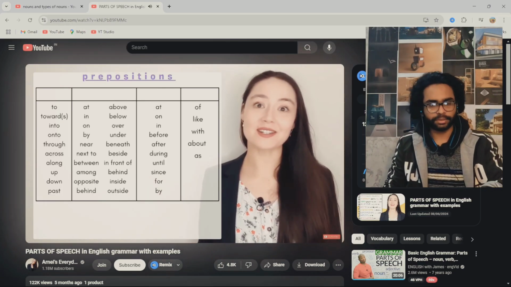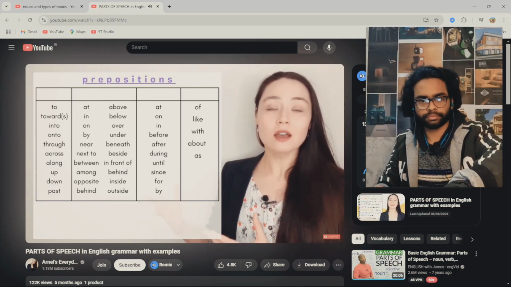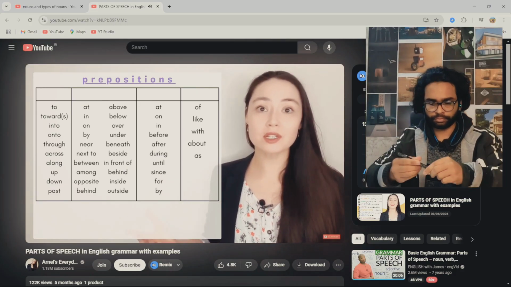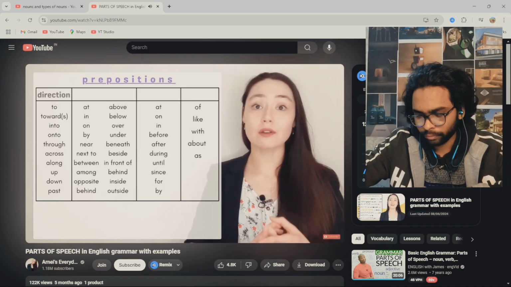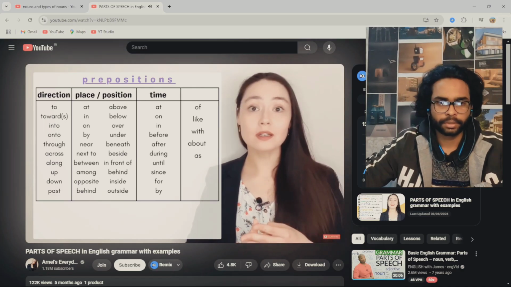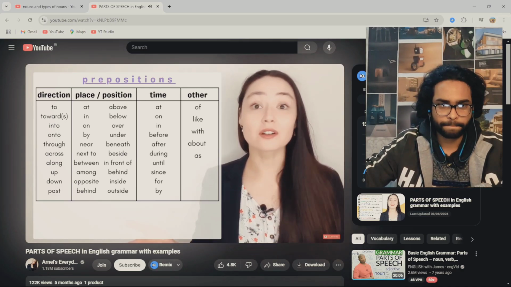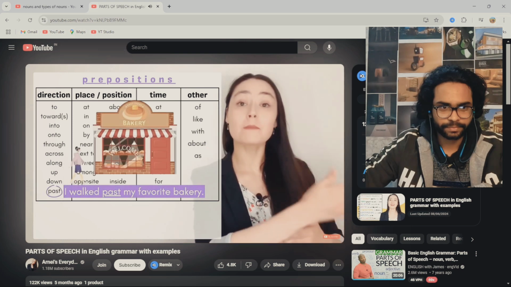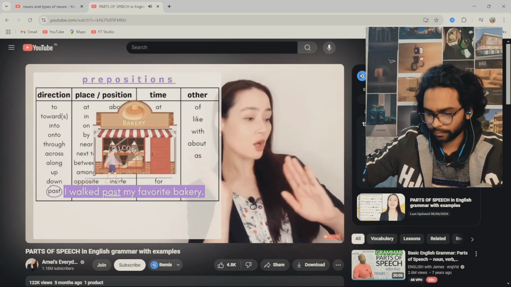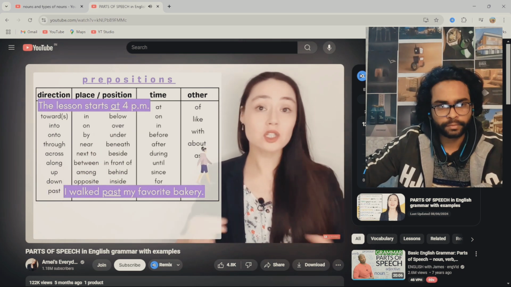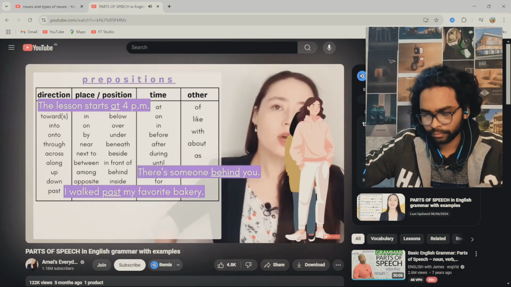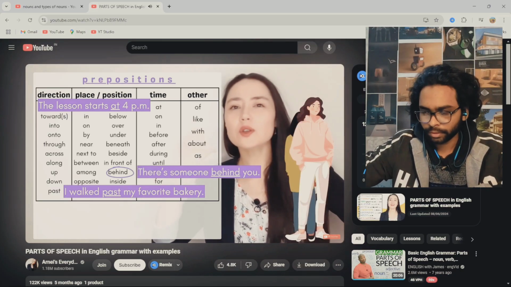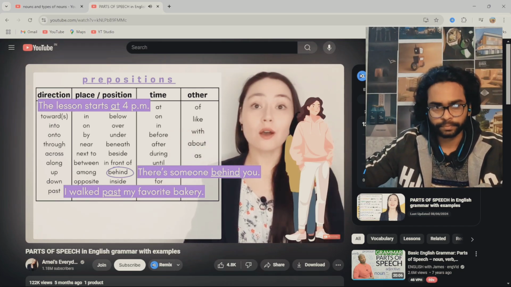Prepositions. I've put together a list of the most common prepositions in English. You need to know these. Prepositions can help us show direction, place, time, and I've included one more category, other. I walked past my favorite bakery. Past shows us direction. The lesson starts at 4. At tells us when. There's someone behind you. Behind shows you where.